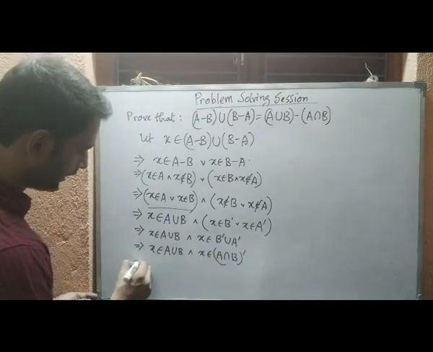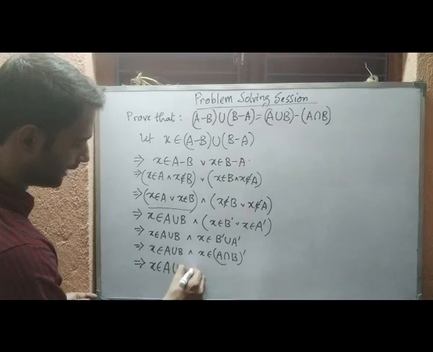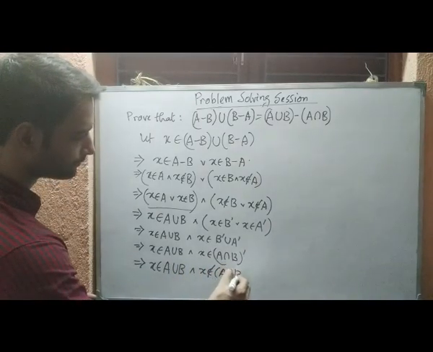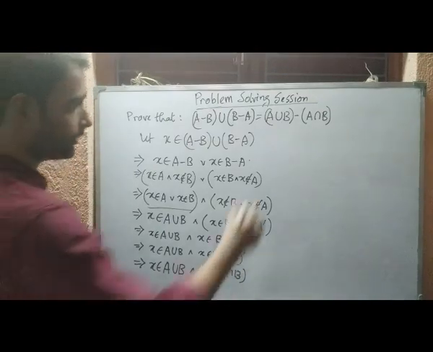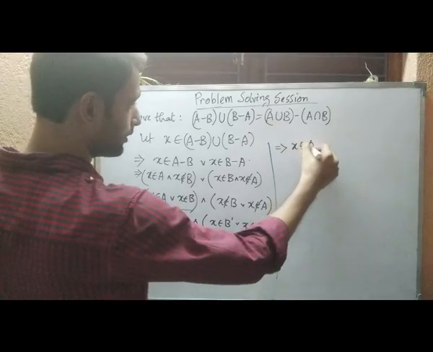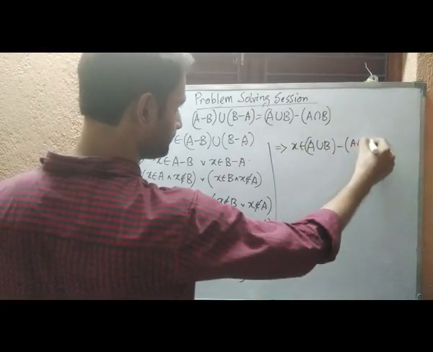So we can write here that x belongs to A union B and x doesn't belong to A intersection B. So from here we can say that x belongs to (A union B) difference (A intersection B).